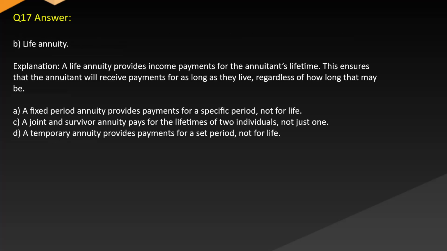Answer B. Life annuity. Explanation. A life annuity provides income payments for the annuitant's lifetime. This ensures that the annuitant will receive payments for as long as they live, regardless of how long that may be. A fixed period annuity provides payments for a specific period, not for life. C. A joint and survivor annuity pays for the lifetimes of two individuals, not just one. D. A temporary annuity provides payments for a set period, not for life.